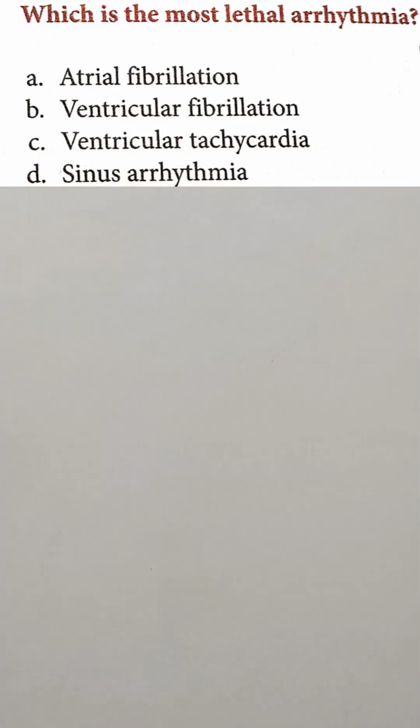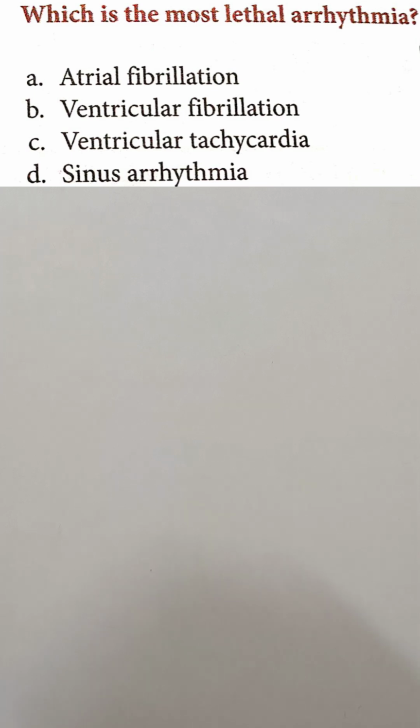Now our first question is, which is the most lethal arrhythmia? Options are atrial fibrillation, ventricular fibrillation, ventricular tachycardia, sinus arrhythmia. When I see options A and D, we can exclude them. Now we have B and C. We are confused between ventricular fibrillation and ventricular tachycardia.